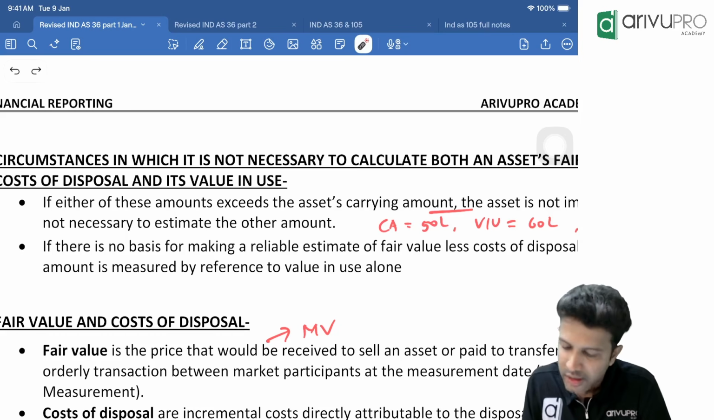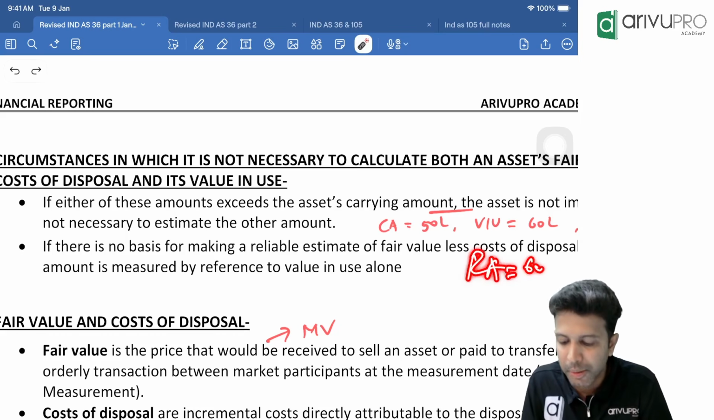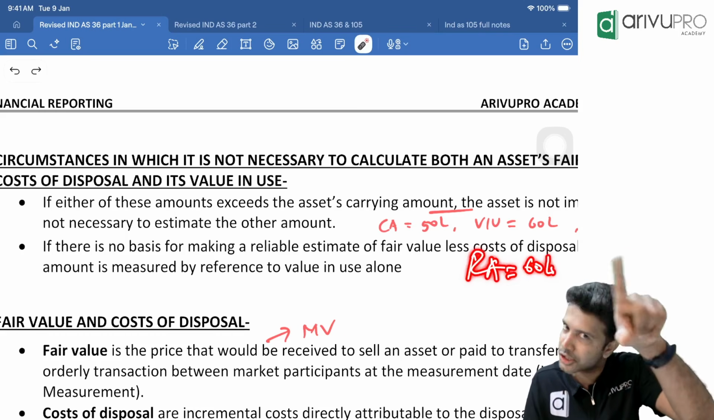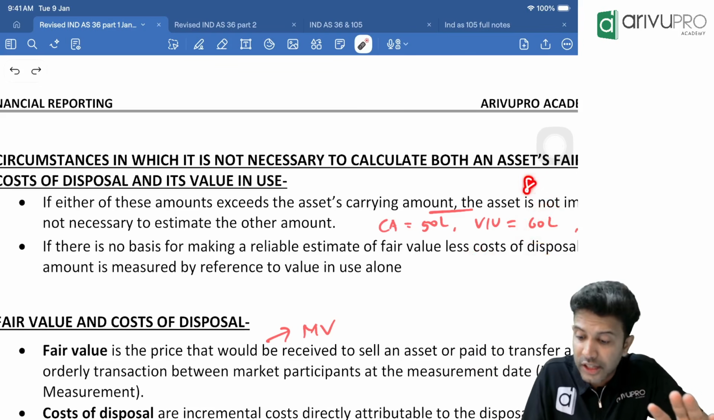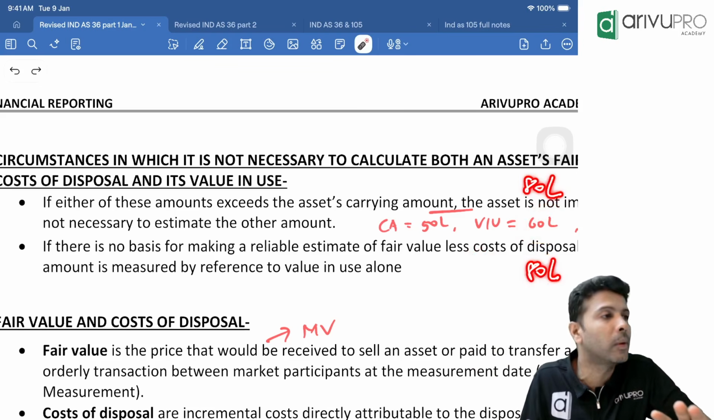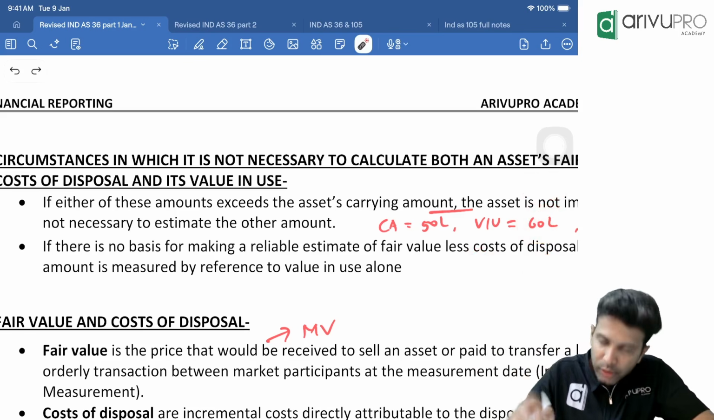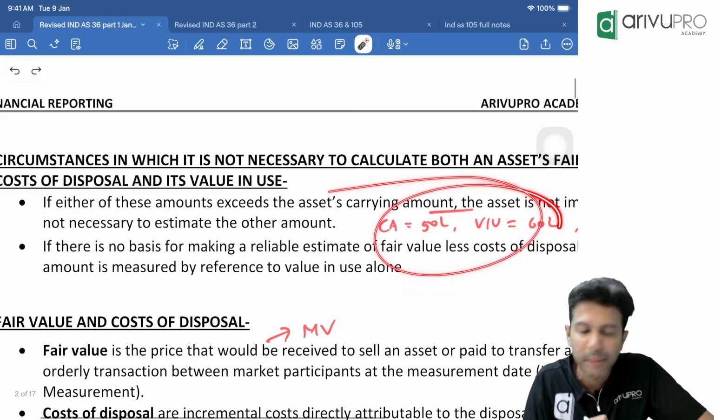Because in this case, we know that recoverable amount is a minimum of 60 lakh. Even if fair value less cost to sell is 0, recoverable amount will be 60 lakh. If fair value less cost to sell is 80 lakh, then recoverable amount will become 80 lakh. But we know for sure that in this case, impairment loss can never arise.